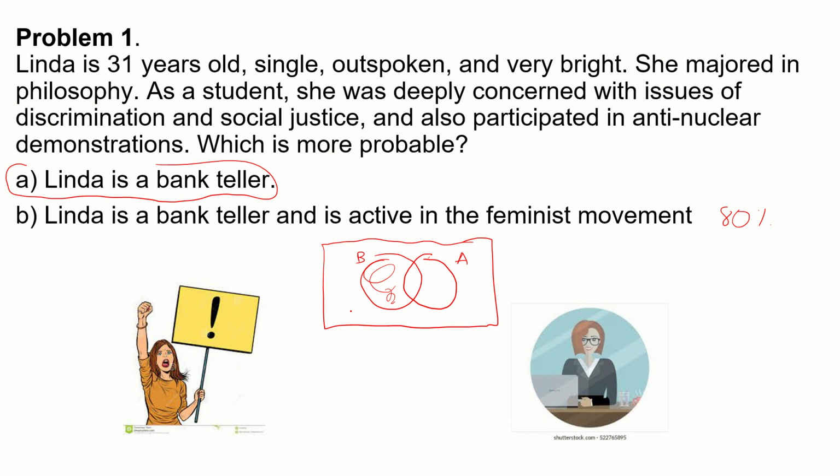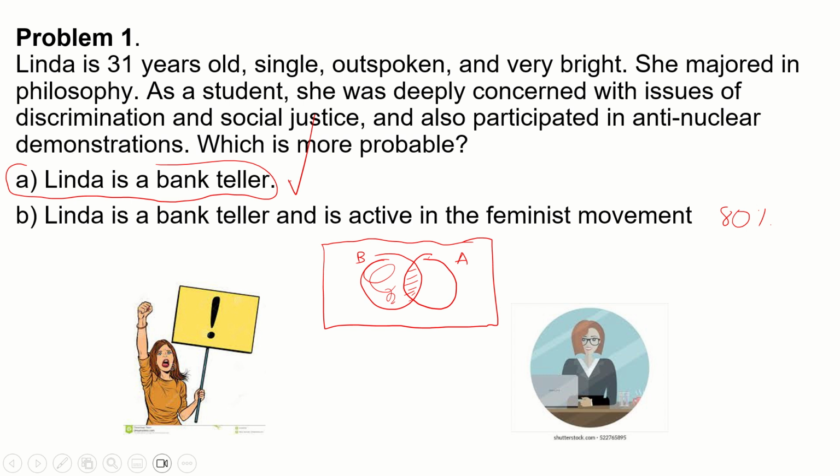Now, when we talk about these two events, Linda is a bank teller and is active in a feminist movement, that's the intersection of A and B. So it's just the overlapping part here. So from the statistical point of view, from the numerical point of view, the correct answer is A, because it has a higher probability. Linda is a bank teller.